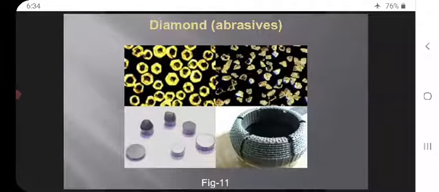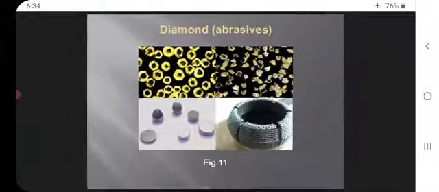These are the different natural abrasive materials.